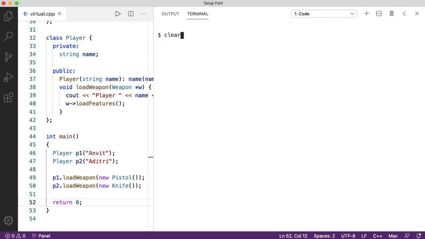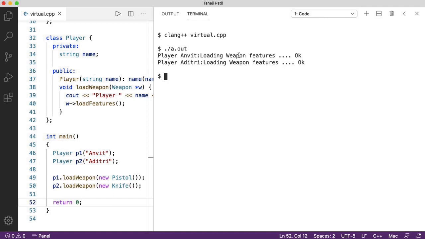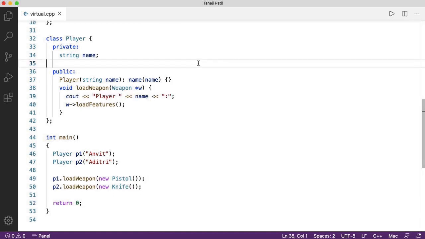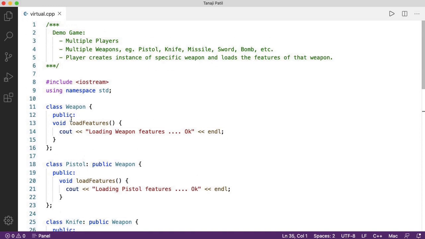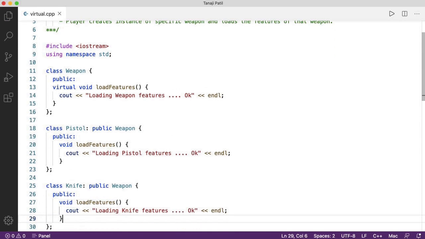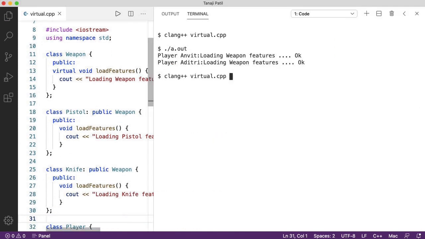Let us save it, compile it and run it. It fails actually because both are calling the weapon features, because we have not used the virtual keyword. So let us make this load feature method a virtual method. That is the only change required. Save it, compile it, run it. Now it is working fine.